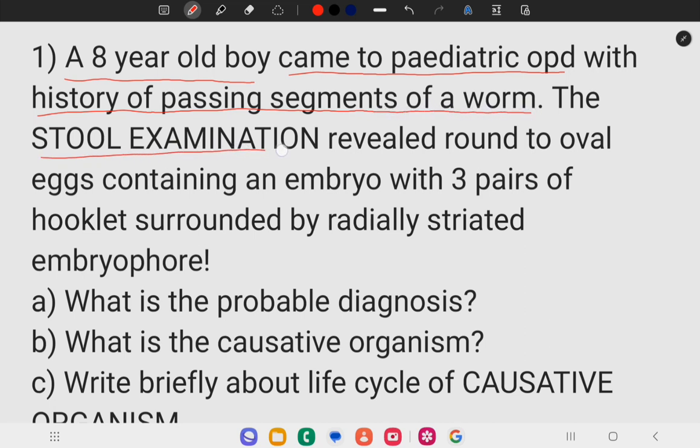The stool examination revealed round to oval eggs containing an embryo with 3 pairs of hooklets, surrounded by a radially striated embryophore. You will be able to answer all these questions at the end of the video.